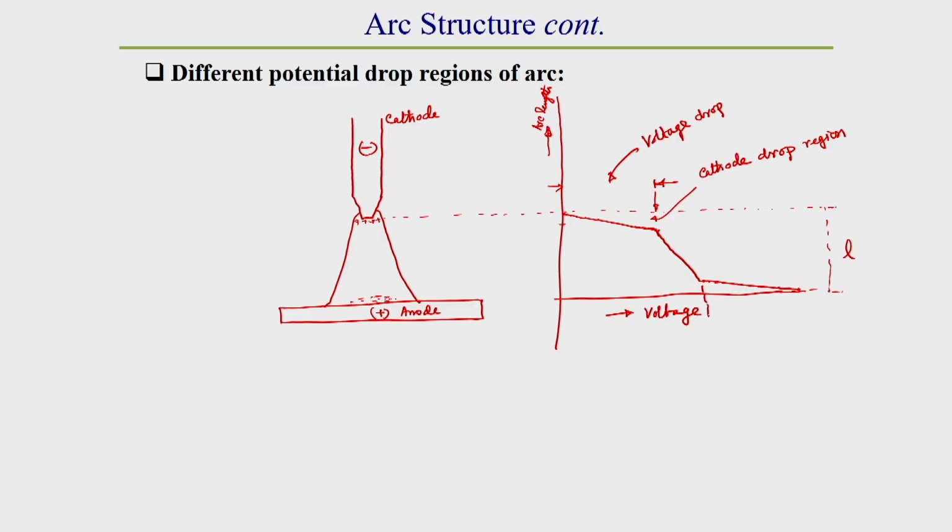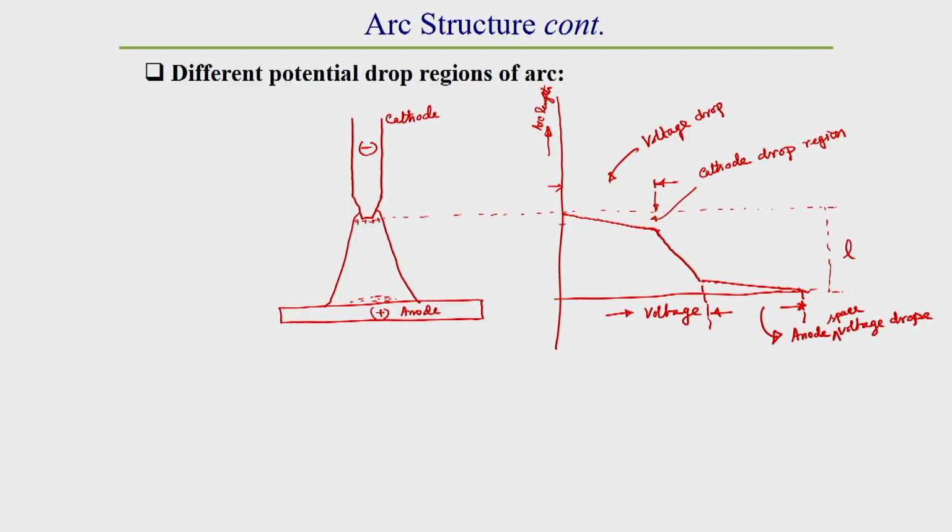I have already told you that the horizontal axis represents voltage or potential, so here this is called the anode voltage drop, or anode space voltage drop. This is the cathode space voltage drop, and this is the anode space voltage drop.